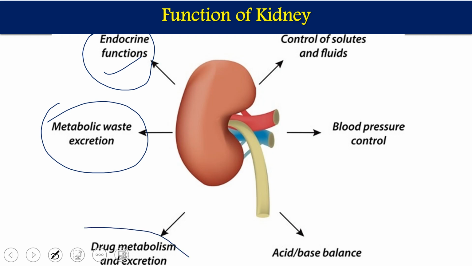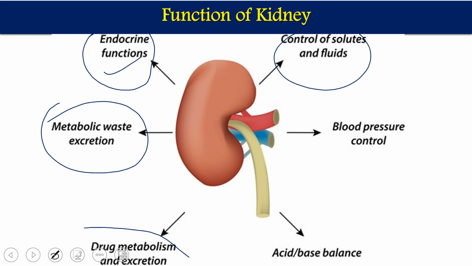It also regulates the maintenance of solutes, fluids, acids and bases in our body. Whenever we are drinking too much water, meaning whenever we have too much fluid in our body, the kidney releases the maximum amount of water through regulatory systems. There are some regulatory systems under the control of hormonal systems; ADH is one of the hormones which regulates the fluid control or water level in our body. So the kidney is involved in those fluid and solute regulations also.